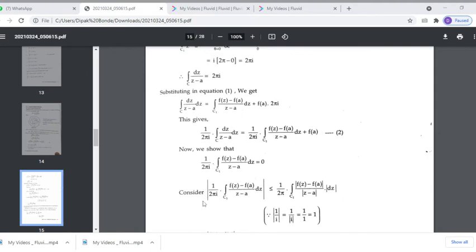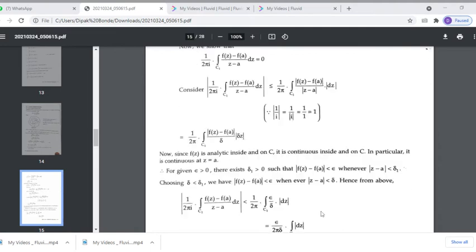So consider the modulus of this. It is less than or equal to 1 upon 2 pi i integration over C1 modulus of f of z minus f of a upon modulus of z minus a into modulus of dz. The modulus of 1 plus i is nothing but 1. So 1 upon 2 pi integration over C1 modulus of f of z minus f of a upon delta. The modulus of z minus a is less than or equal to delta because the radius of this circle with center at a is delta, so it is less than or equal to delta into integration of modulus of dz.